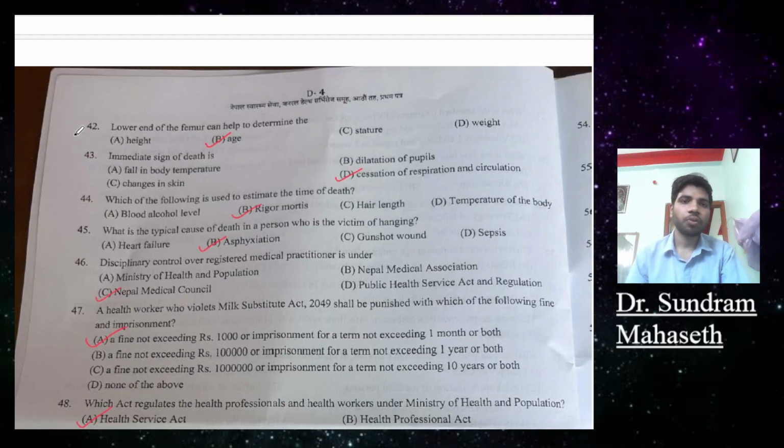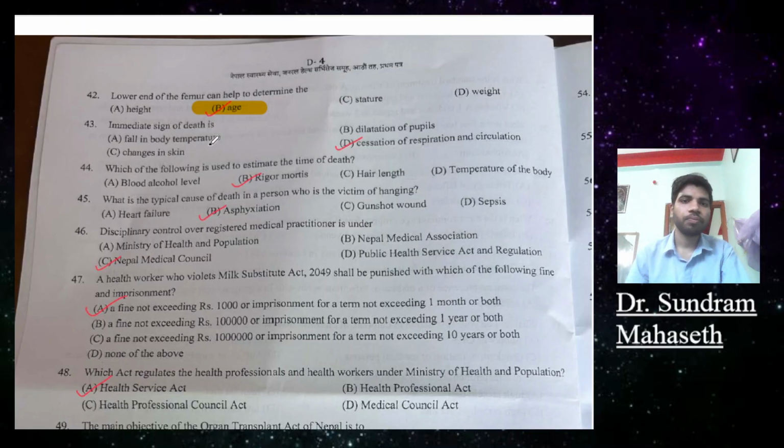Then question 42. Lower end of the femur can be helped to determine the following: A, height, B, age, C, stature, D, weight. So age. Question 43. Immediate sign of death is fall in body temperature, dilatation of pupil, change in skin, cessation of respiration and circulation will be the answer.